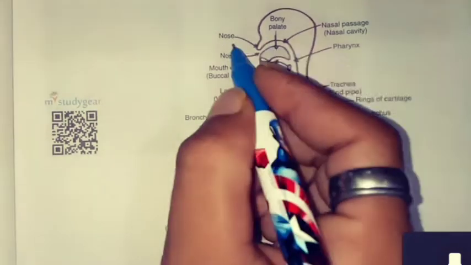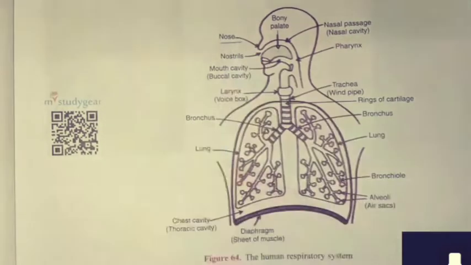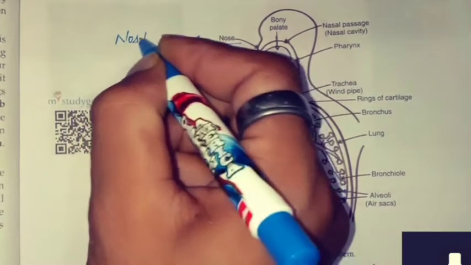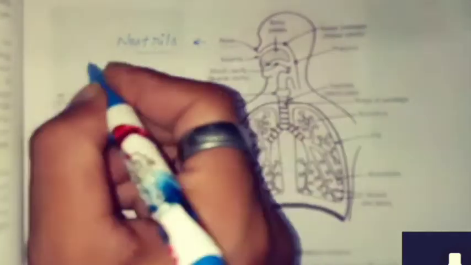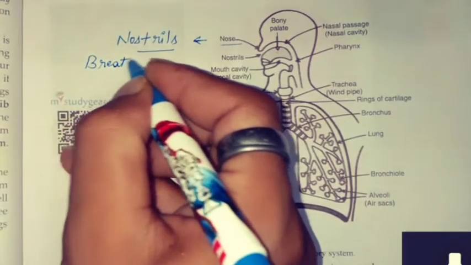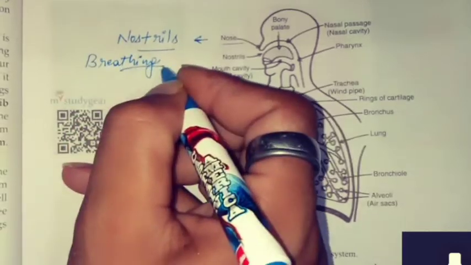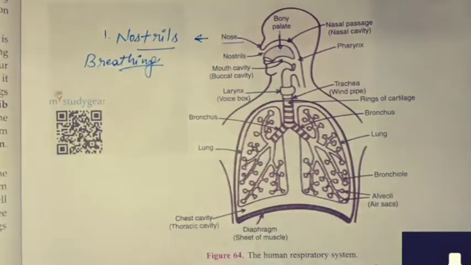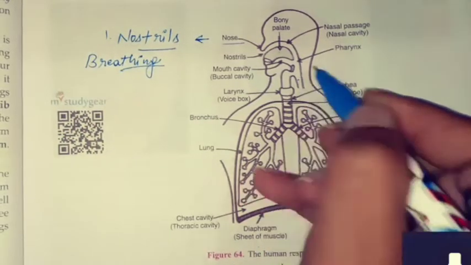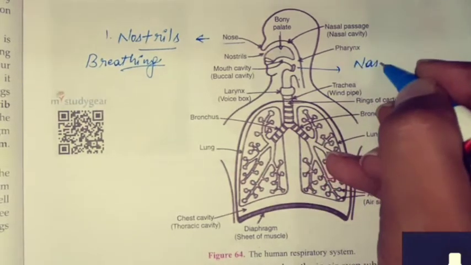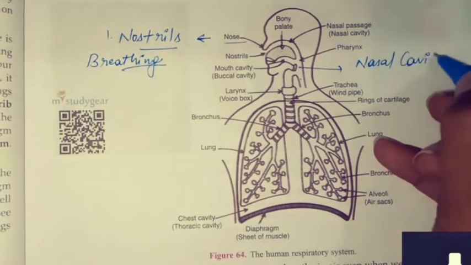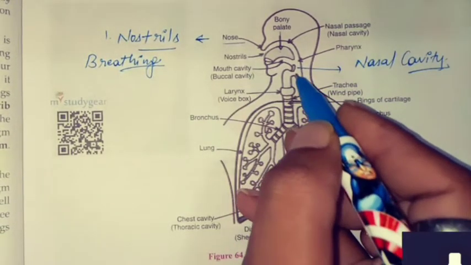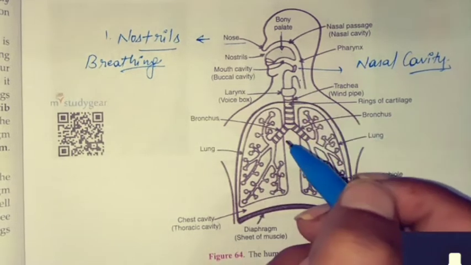So this is the first process. From the nose, nostrils. So the very first starts from the nostrils. From here only, the breathing process starts. The breathing process means taking in of air which is rich in oxygen and giving out of air which is rich in carbon dioxide. Through the nostrils, it passes to the nasal cavity. Here it is separated from the food pipe and the windpipe.